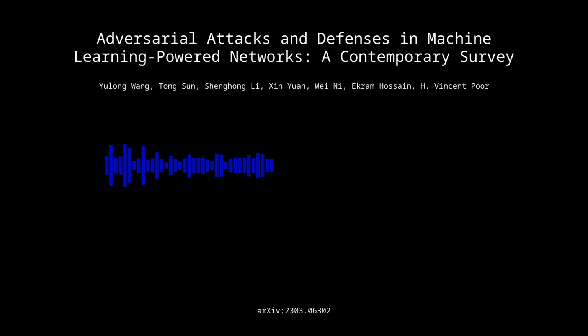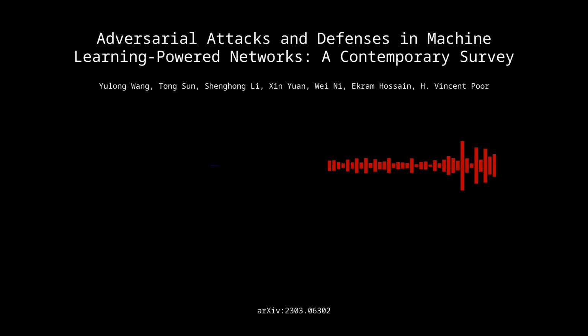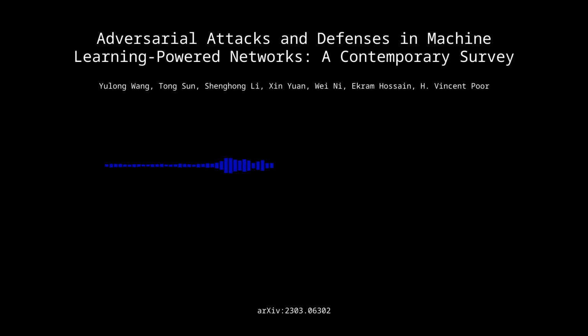It's like fighting fire with fire. You train the model on adversarial examples so it learns to resist them. So you're basically exposing it to those malicious inputs during training. Right. The idea is to teach it to distinguish between legitimate and malicious data points. Makes sense. The paper also talks about adversarial sample detection. Right. Building systems that can flag potential adversarial examples before they cause problems. Like a security system for your AI?